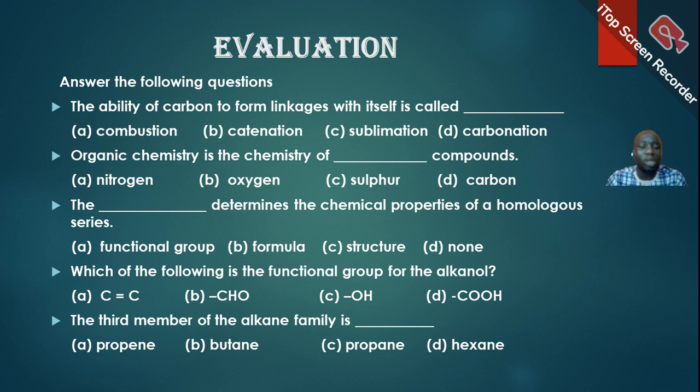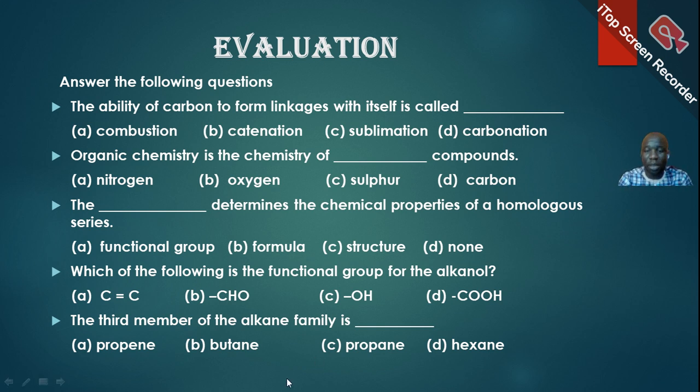The third member of the alkane family will be what? The propene, the butane, the propane, hexane. Being the third member of the alkane family, we are going to have three carbon atoms. So if you have three carbon atoms, remember the prefix for three carbon atoms is prop. Then it's an alkane family, so we join the prop with the ANE, so that will become what? Propane. That's option C. So propane is the third member of the alkane family. So I believe you understand.